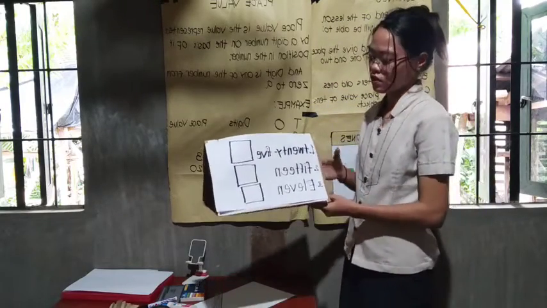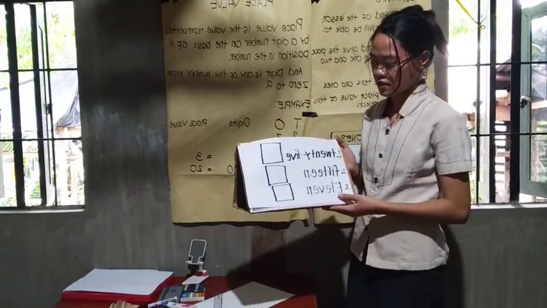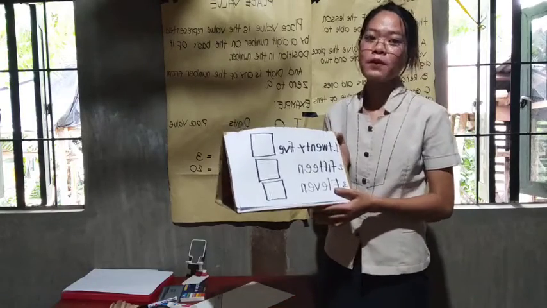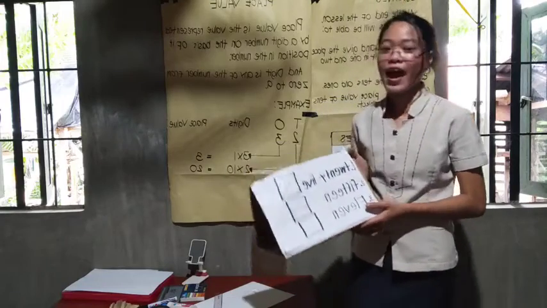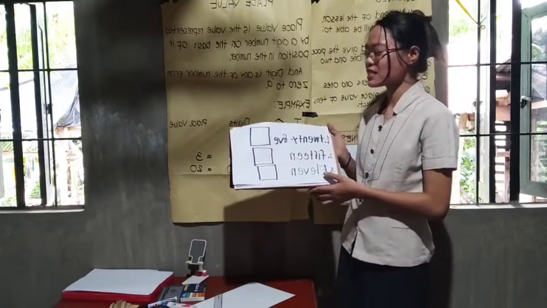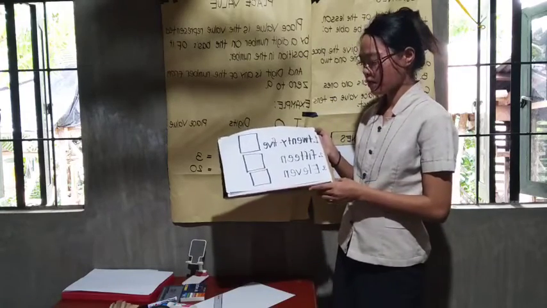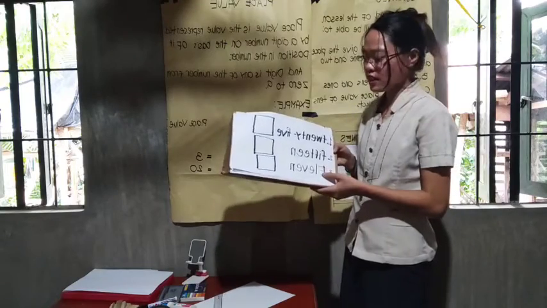Okay. So, kindly read the first word and write it on your papers. So, may I see your answer? Correct. It is 25. Next. Kindly read again. 15.